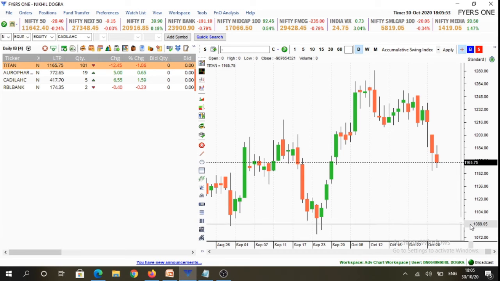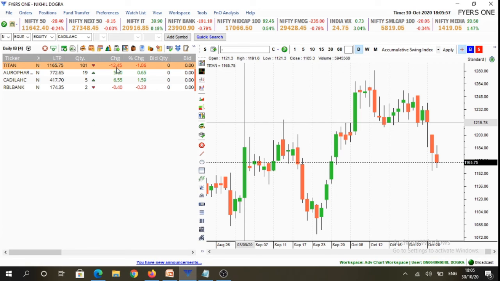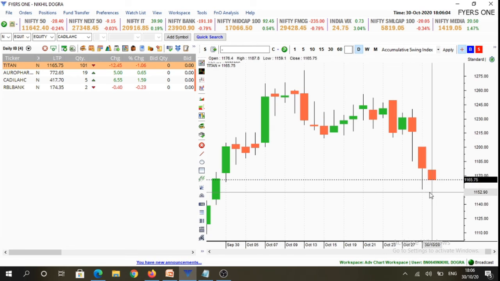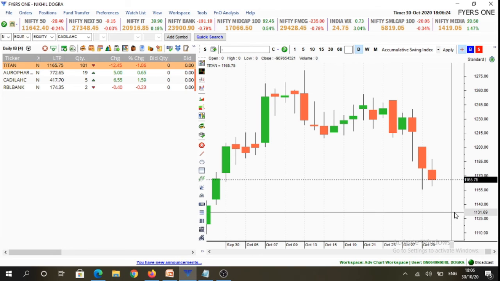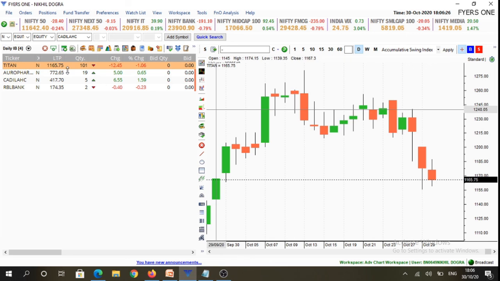Now we are going to analyze our stock watch list. The stock watch list for Monday is as follows. We have selected Titan, Auropharma, Cadila, as well as RBL Bank. In Titan, above 1,188 levels, we would look for buying opportunities, and below 1,159 level, we'll look for selling opportunities. And in between 1,188 to 1,159 levels, we would not make any trades.